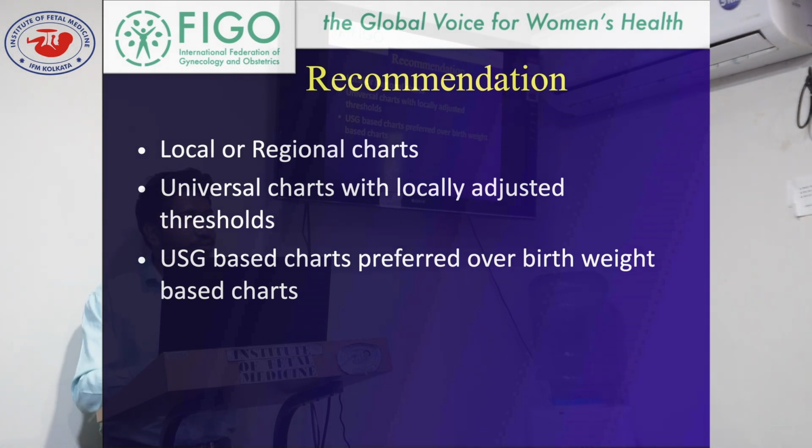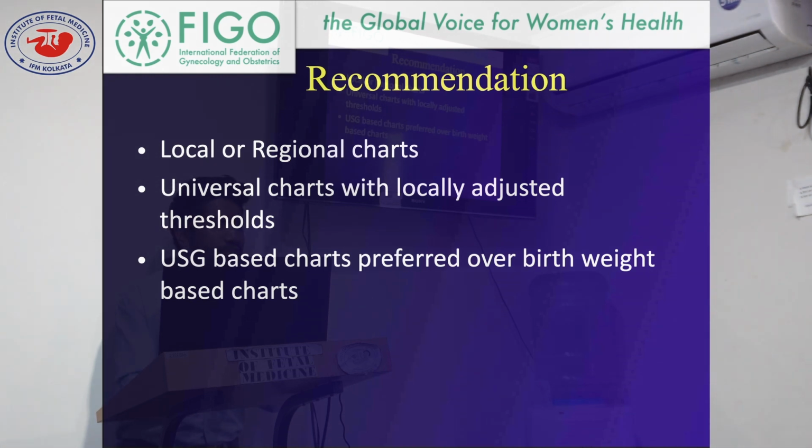We actually attribute the birth weight to the fetal weight in the extrapolated direction in a backward manner. Got it? That's why it's called a birth weight based growth chart. But there are some limitations of these birth weight based charts. What are these limitations? There are huge variations and other factors. The baby may be low birth weight, and the cause of low birth weight may be some sort of morbidities.